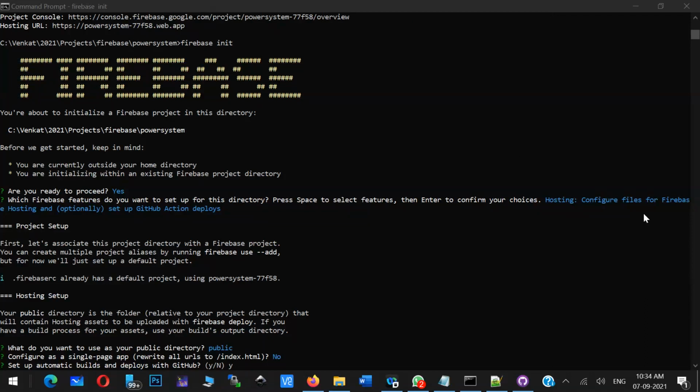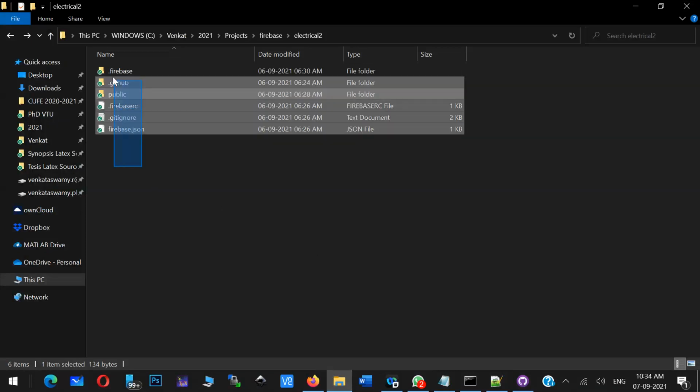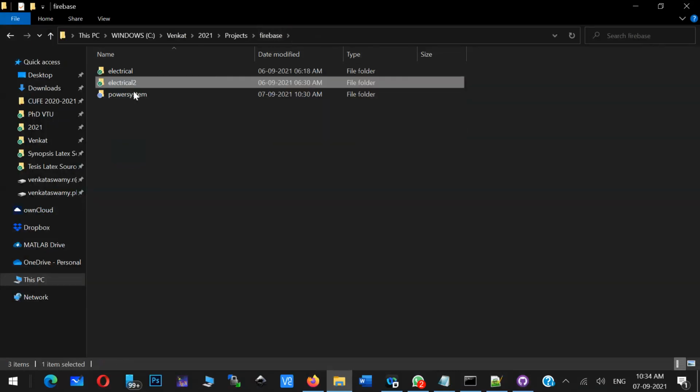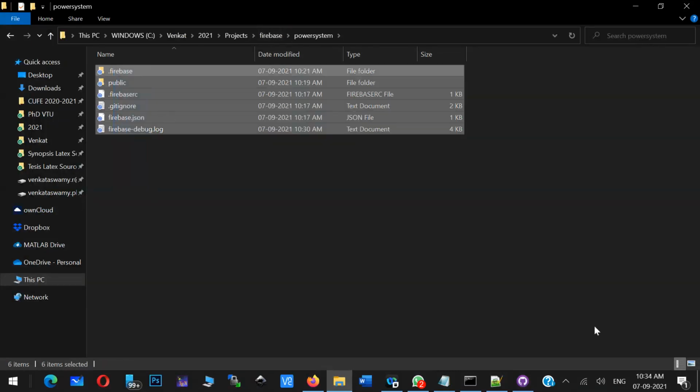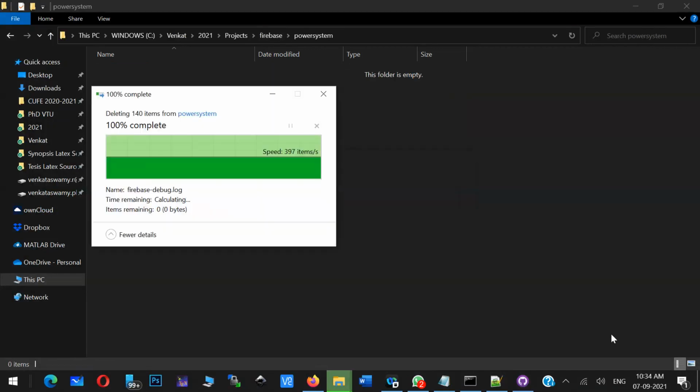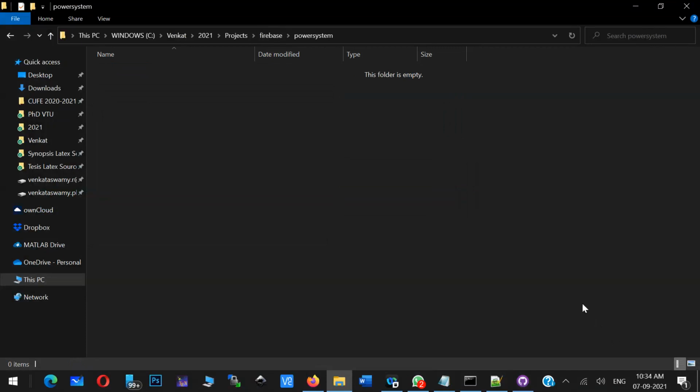Okay, so this may be repetition also. I'll demonstrate now, maybe from the beginning. Say I have a power system application. I delete all the things. I just deleted all the content, so now the folder is empty.